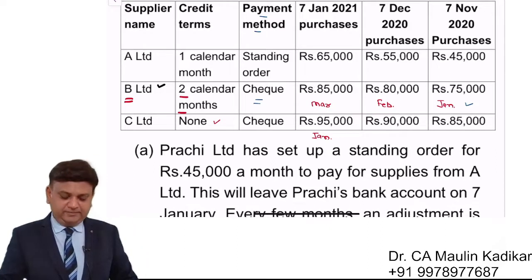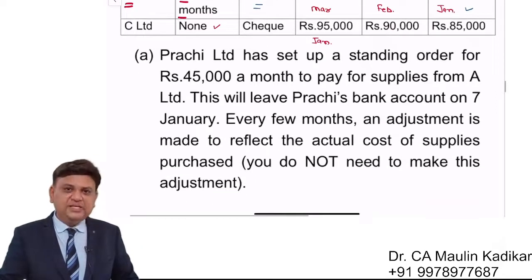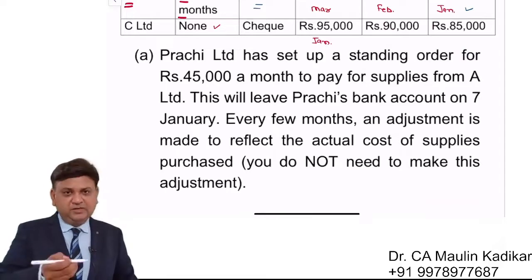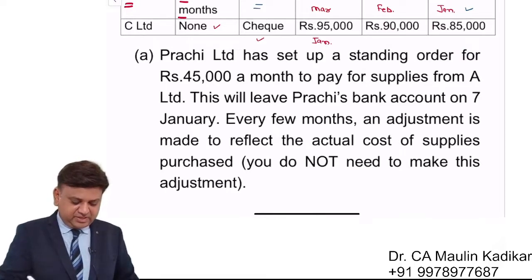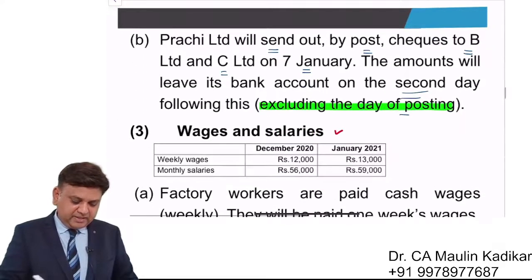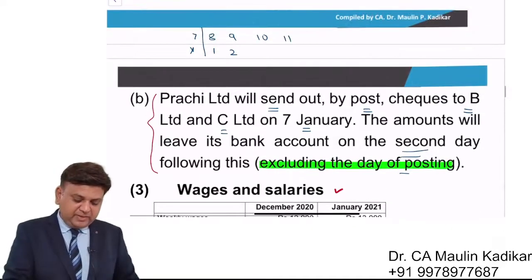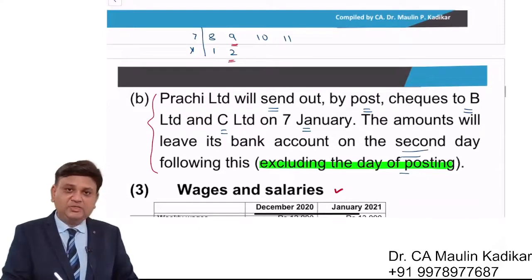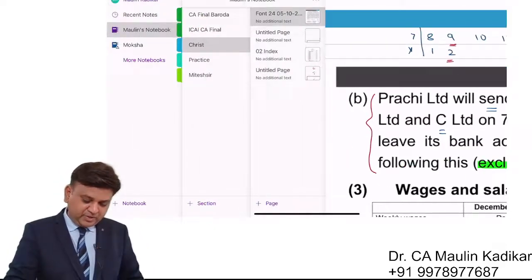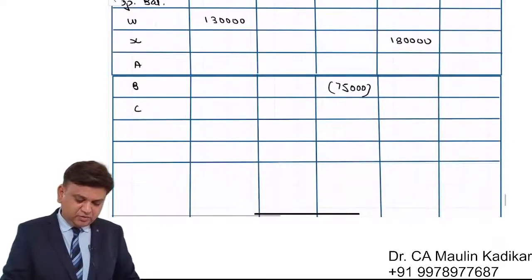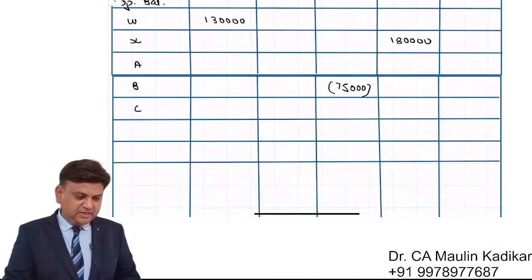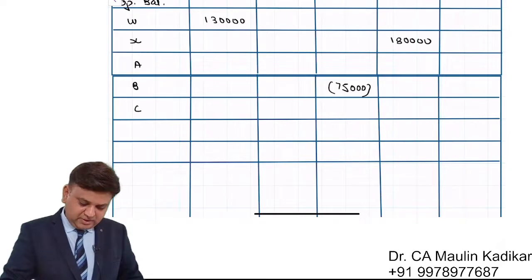Now we understand that C Limited is also, that is we make payment to C Limited via check, and the same information is provided to us. So we would be having the payment on 9th to C Limited. So I request you to write down the answer. Payment to C Limited, it is an amount of rupees 95,000.